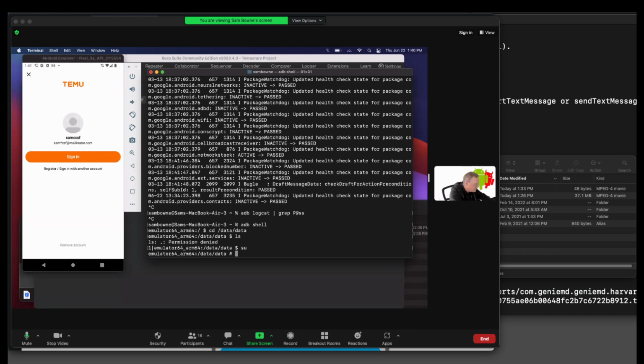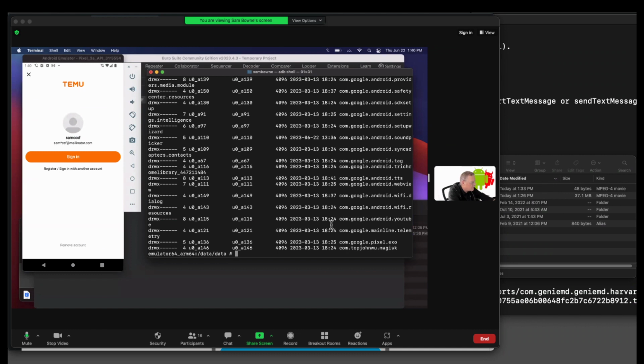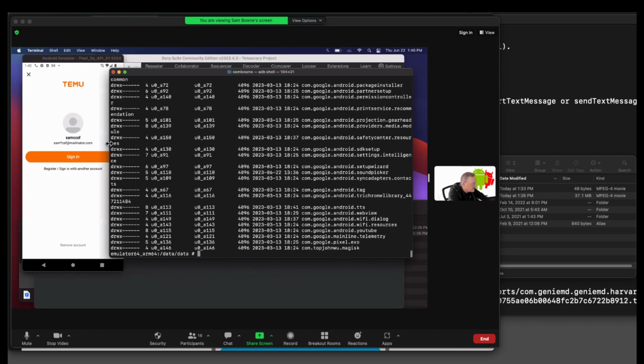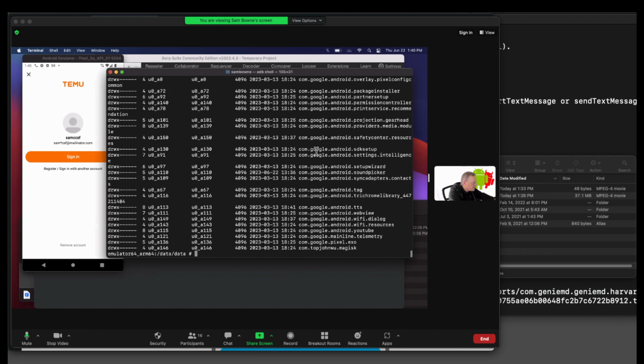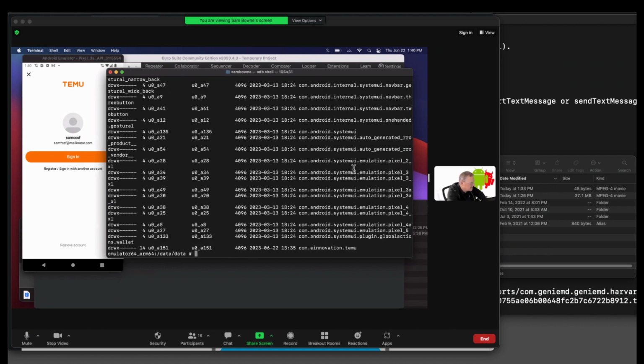So now I can do ls -l. Okay, here's all the apps. Every Android app runs under a different user account, but they're usually named after the app. So there's probably going to be one named Temu. Pipe grep Temu. And there is one called Innovation Temu. I don't know why all these other ones passed that test. Well, let's get rid of the -l to make the output smaller.